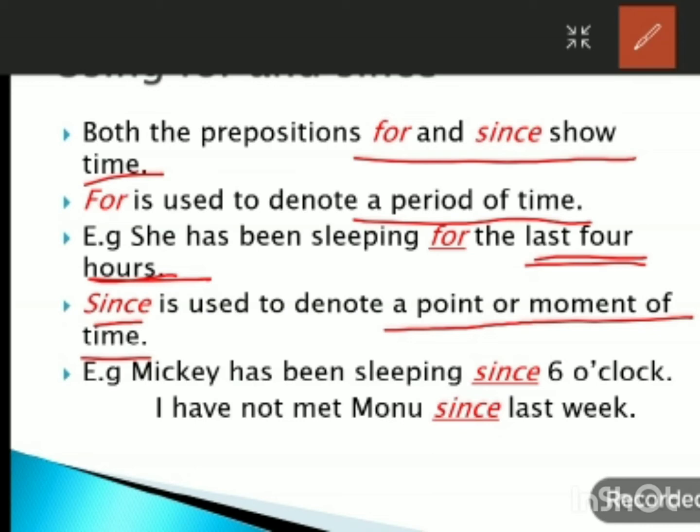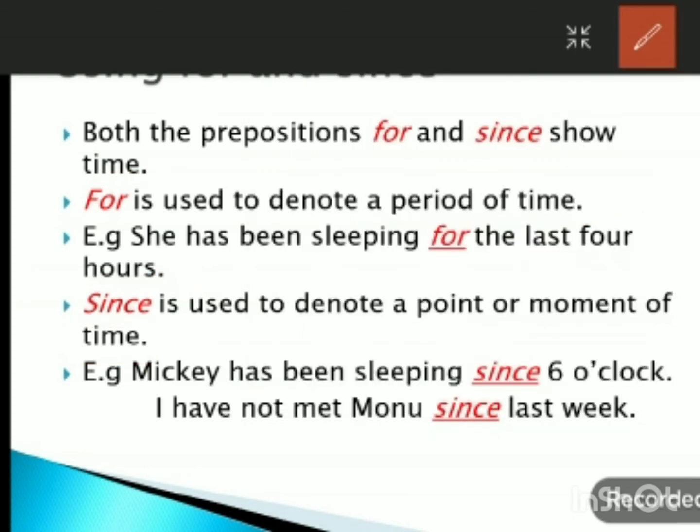And since is used to denote a point or moment of time. So when you are talking about an exact time like 6 o'clock, 12 o'clock, or a year, that is 1947, any year you want to mention, in that case we use since. So since denotes a point or moment of time.